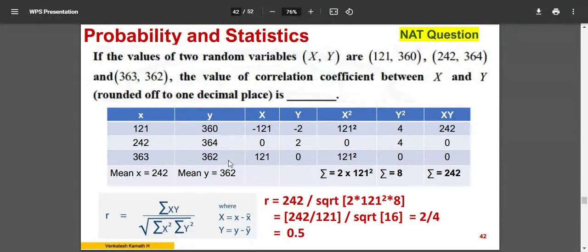Similarly, 360, 362, 364 are very close values. So if you observe carefully, 362 is the mean. You don't have to calculate this again. 362 is the mean. Next part is x minus x bar.